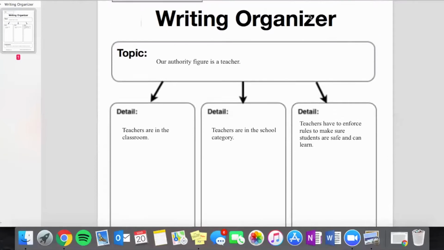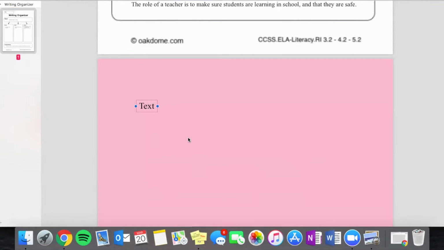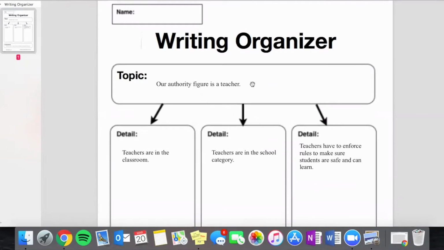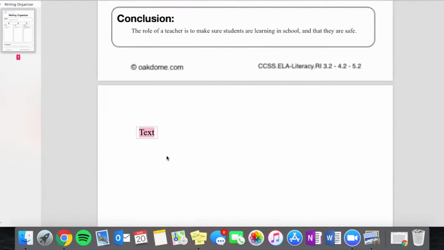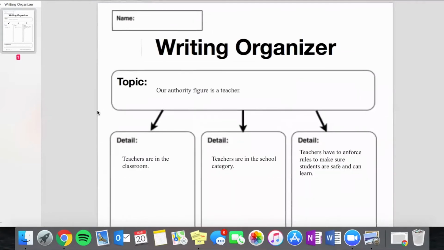We are now going to use the information from our writing organizer to write a paragraph about our authority figure. We're going to go to the topic first, and our topic says, our authority figure is a teacher. So now I'm going to write as our introductory sentence, the authority figure I am writing about is a teacher. The introductory sentence is the first sentence in your paragraph, and it introduces your topic.